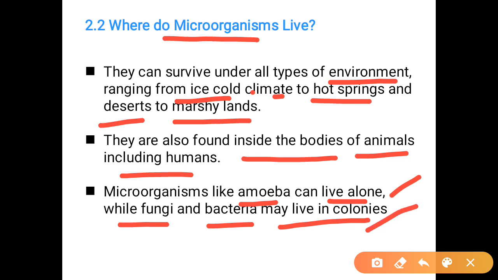So microorganisms are present everywhere. They are present in cold regions as well as hot regions, in deserts as well as marshy lands, and inside the bodies of animals, including humans. Some microorganisms can live alone, and some may live in colonies. These are the topics for today's class.